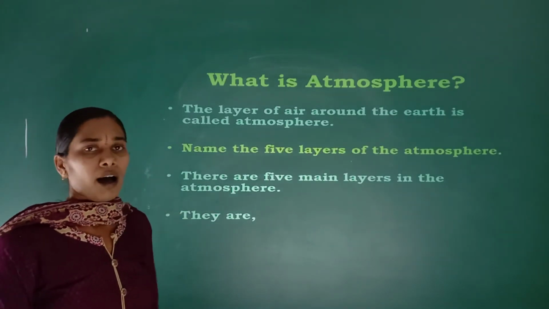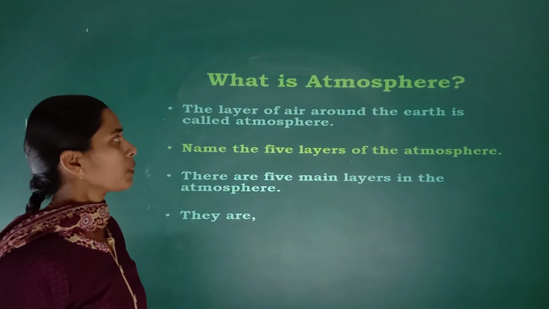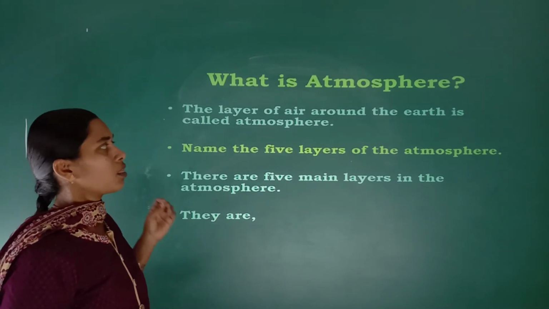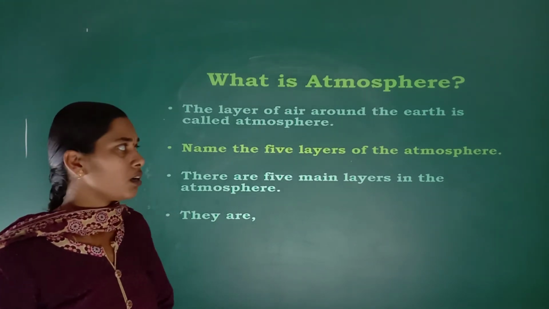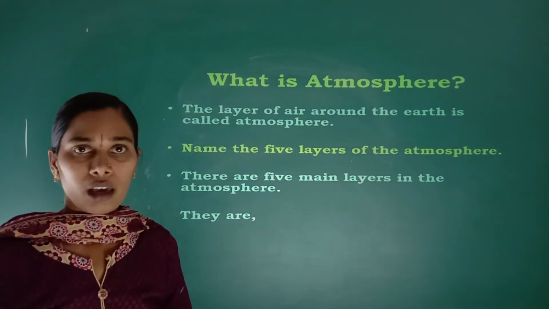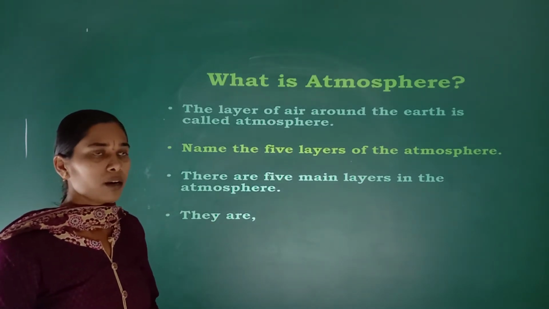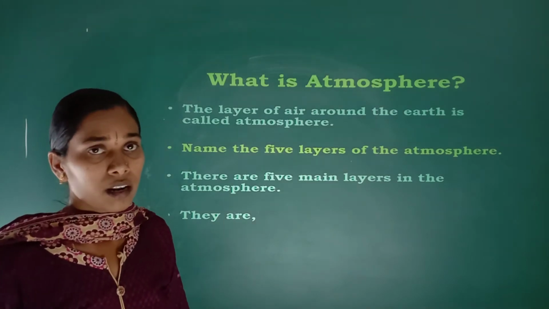Then after knowing about air, now we should study the atmosphere. What is the atmosphere? The layer of air around the earth is called the atmosphere. And this atmosphere has 5 different layers.